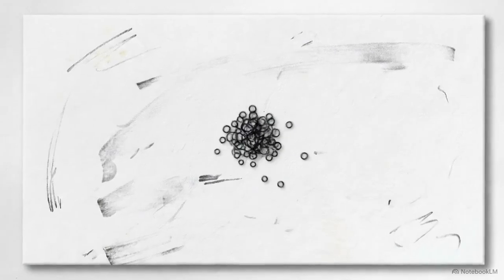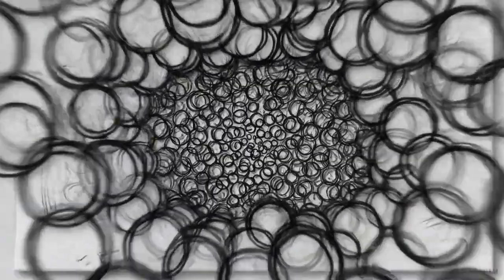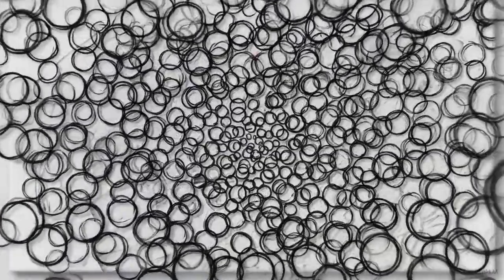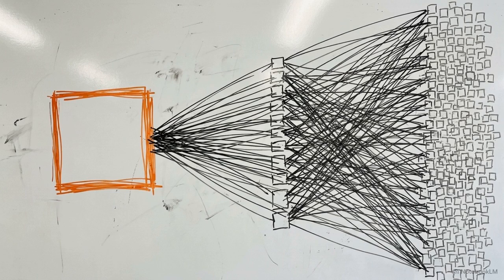You are sitting in a Tier 1 technical interview. The clock is ticking, and you are handed an array containing 1 million distinct elements. Your task is to process that data to find a specific pair matching a condition. Your first instinct is to write a nested loop. You want to take the first element and check it against the remaining 999,999 items. Then move to the second element and repeat the process, comparing every possible combination.